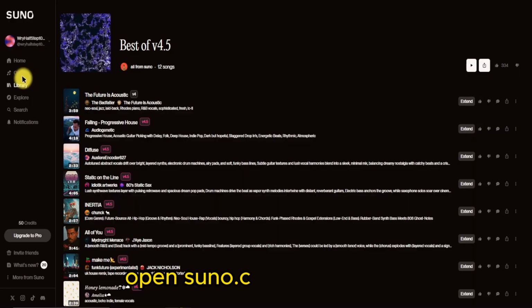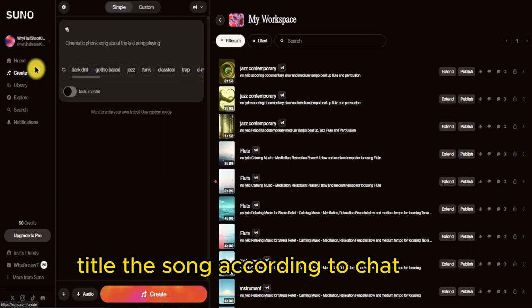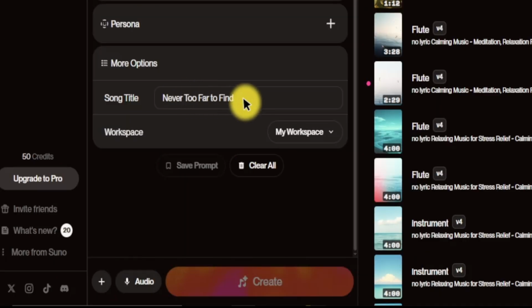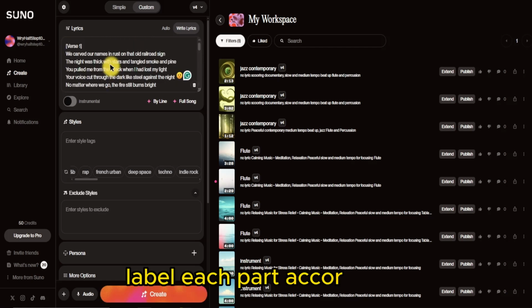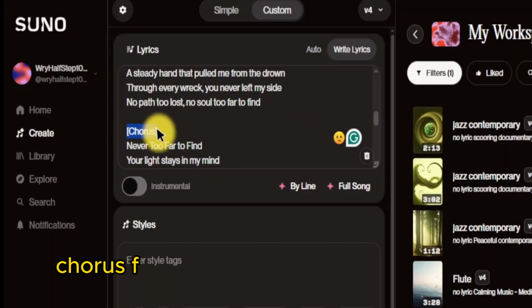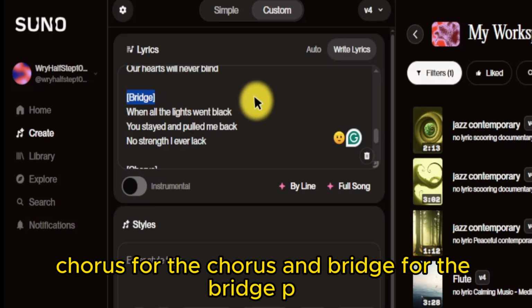Open Suno.com, click Create in the side menu. Title the song according to ChatGPT's suggestions. Select Custom and paste your lyrics. Label each part accordingly: verse for the stanza, chorus for the chorus, and bridge for the bridge part.